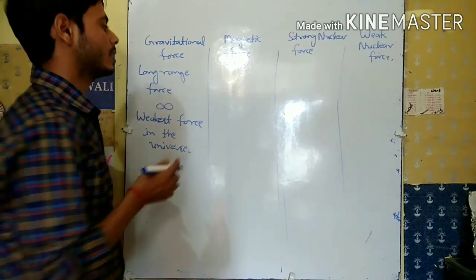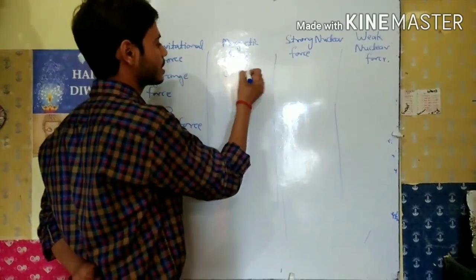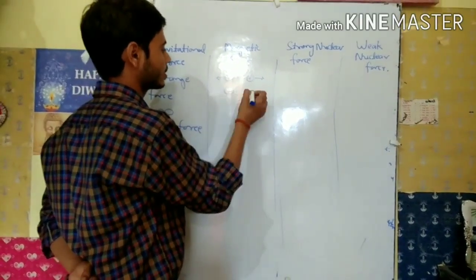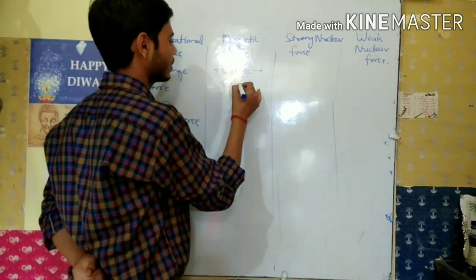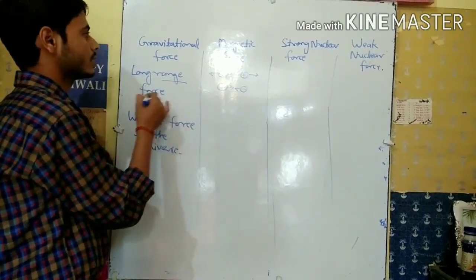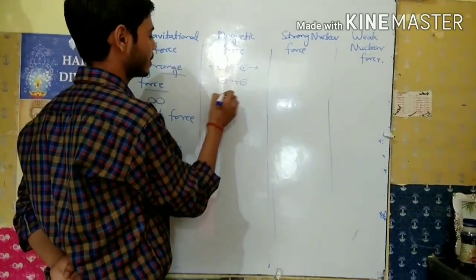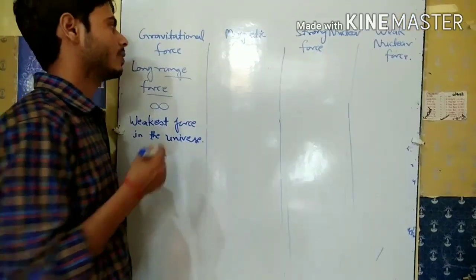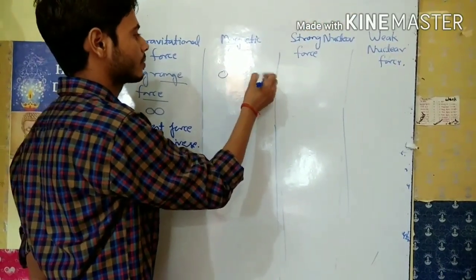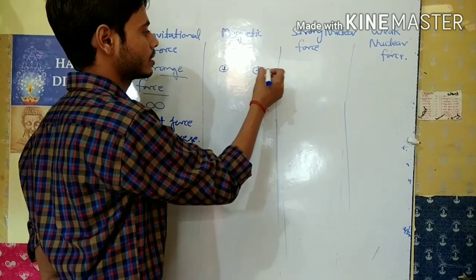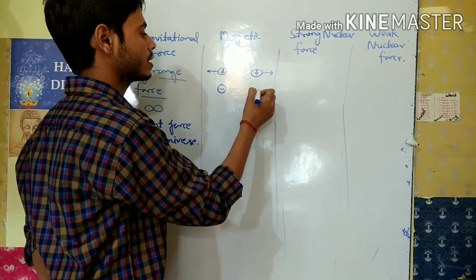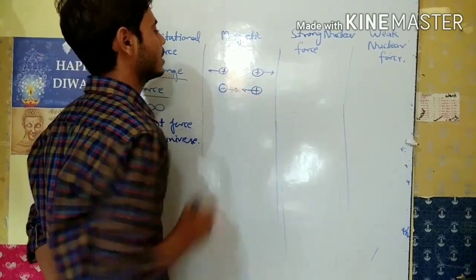Now if we talk about the magnetic force, same charges, that means plus and plus, repel each other, and opposite charges, plus and minus, attract each other.